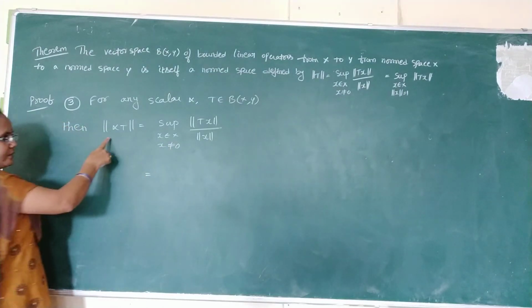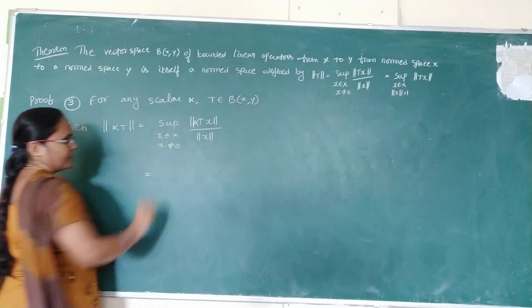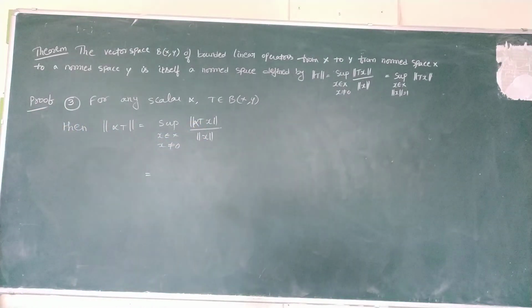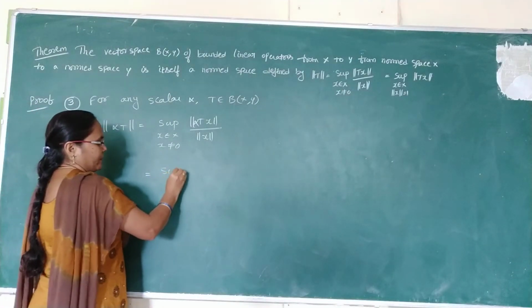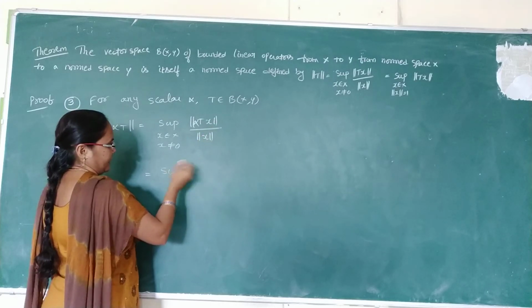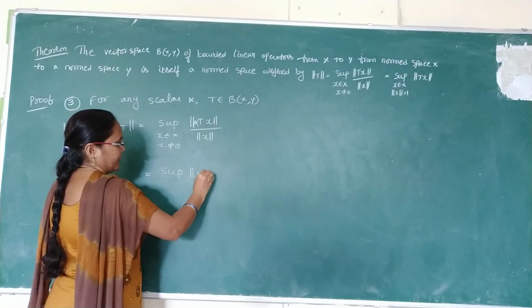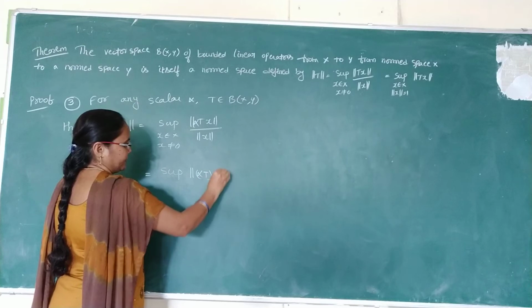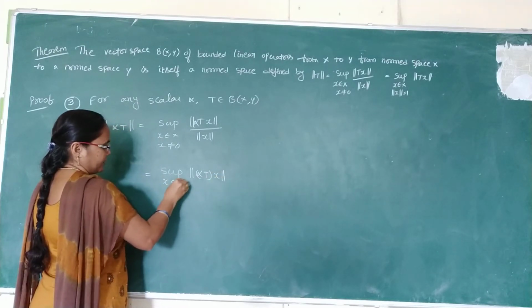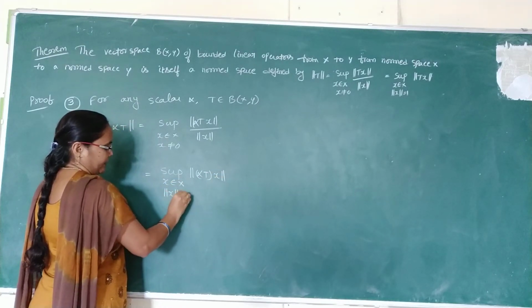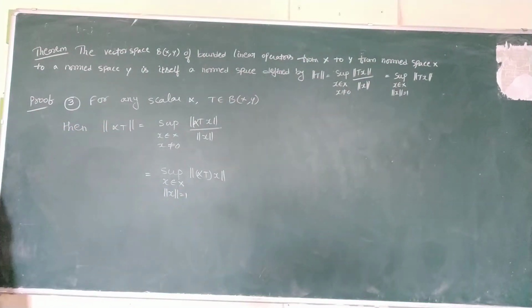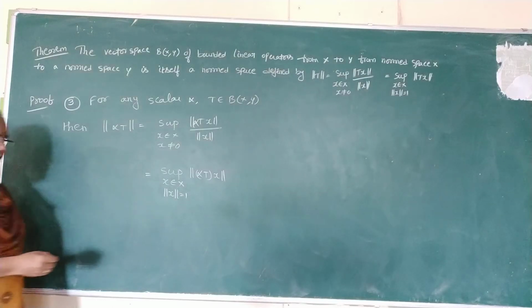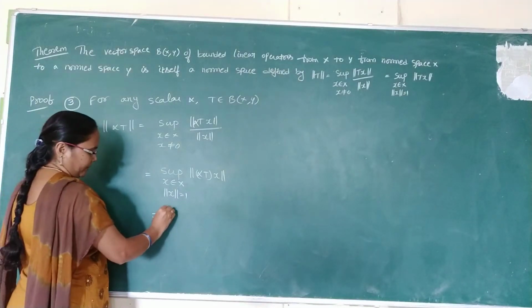Supremum of, here alpha is there, so that alpha tx. Okay. Now it can be written as supremum of, using the other definition of norm, norm alpha tx, where x belongs to capital X and norm x is equal to 1. Norm of alpha tx, we already know, is modulus of alpha into norm tx.